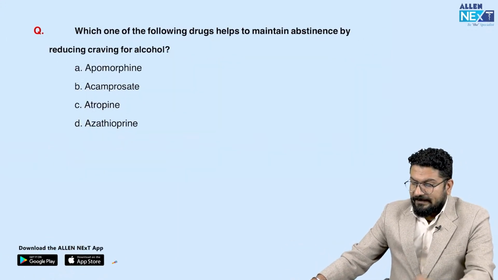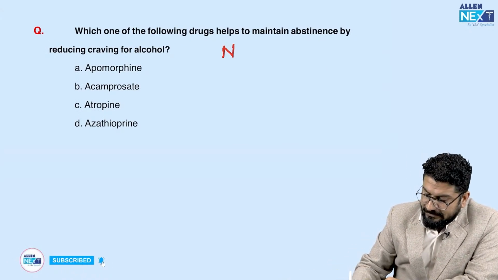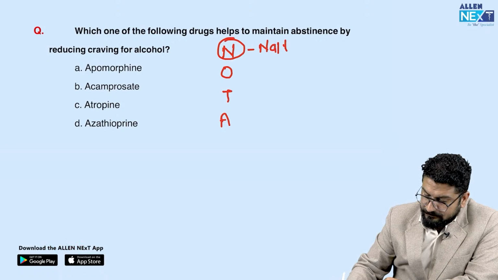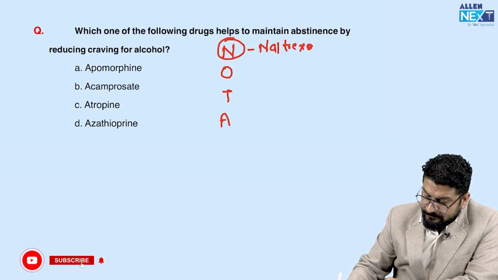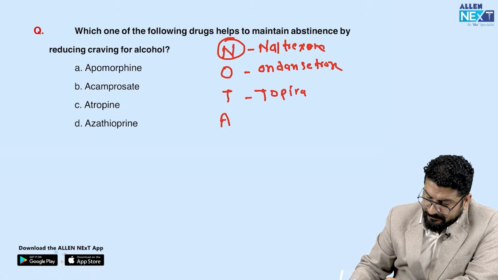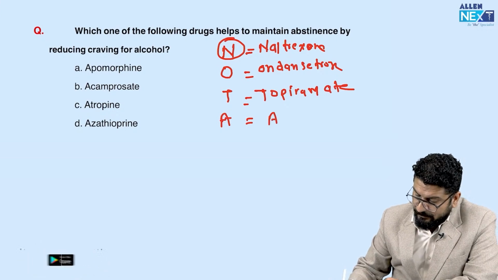The following drugs help to maintain abstinence by reducing craving for alcohol. So here we have a mnemonic, that is NOTA. NOTA means we can use naltrexone, that is an opioid antagonist. We can use ondansetron, that is an antiemetic drug. Then we have topiramate, an anti-epileptic drug. And we have A4, acamprosate.